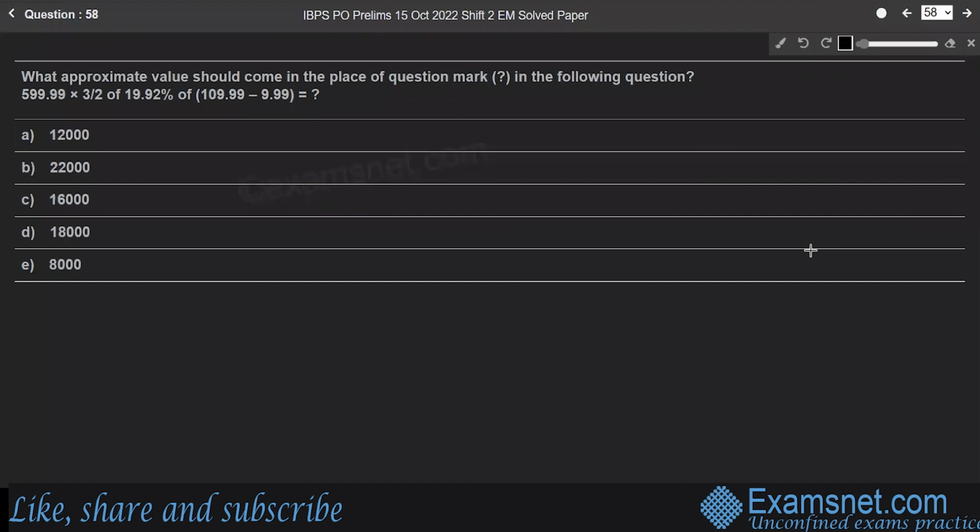Question 58. What approximate value should come in the place of question mark in the following question? Here is the question. As in the previous questions, here again we are rounding off each number to its nearest whole number.